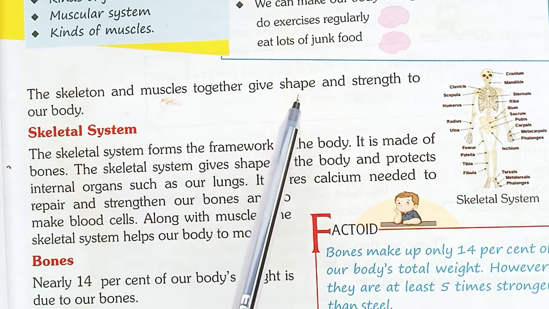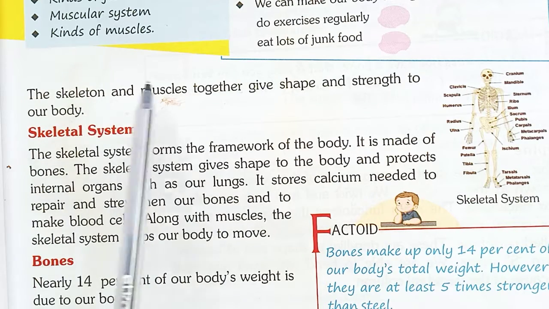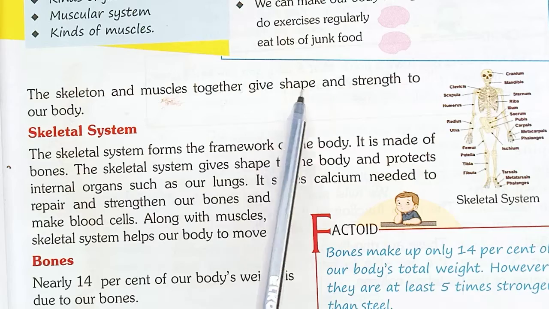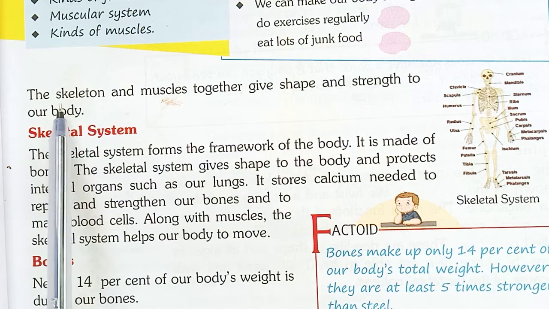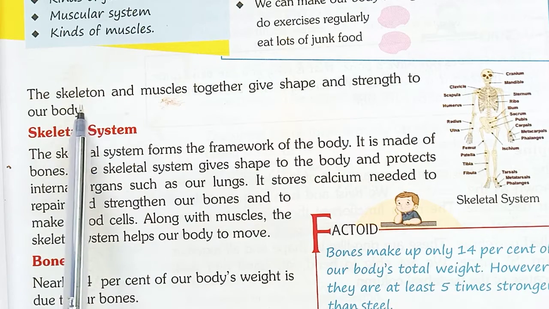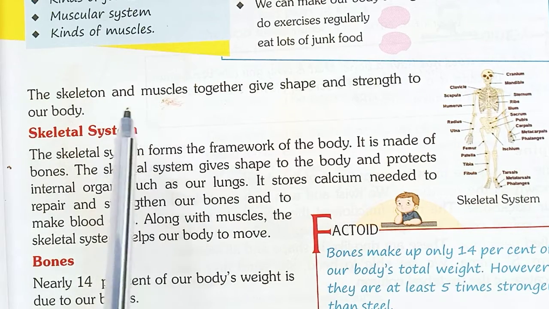Without the skeleton and muscles, we will not have the shape of our body. So these two things, the skeleton and muscles, are a need for our body.